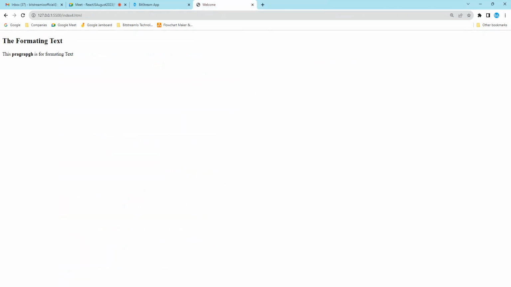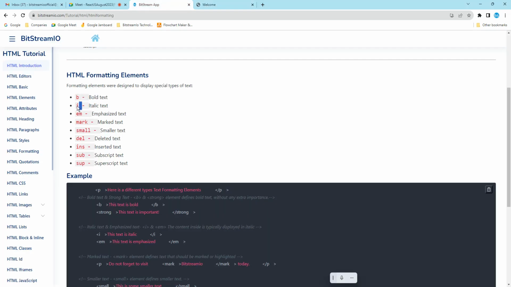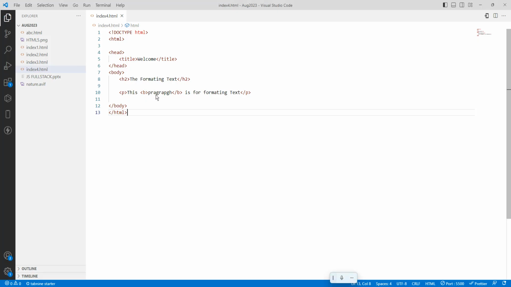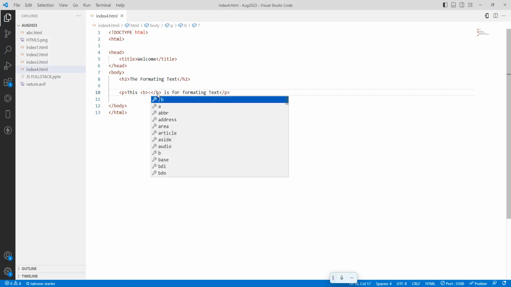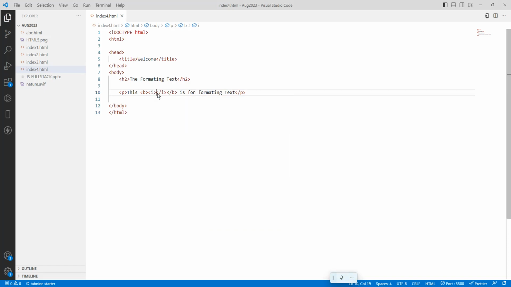The next one is italic. So I want to add italic too. I will just cut it. I will add bold as well as italic. So italic has a start tag and an end tag. When it has become an element, if I add some content here, run it.